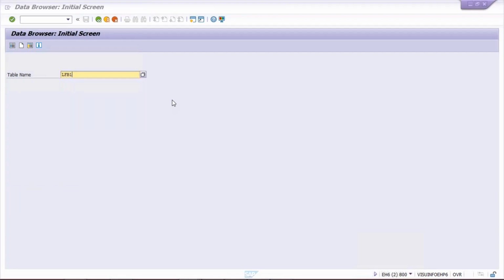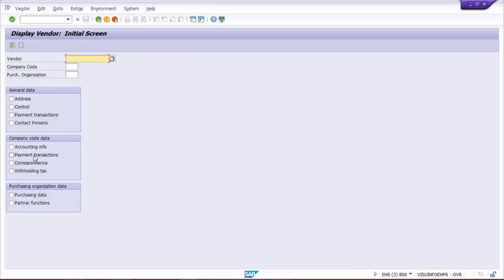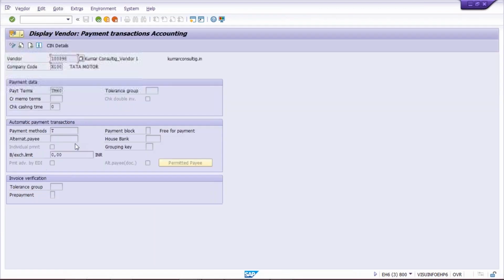Now here, since it is your terms of payment, look here, in payment transactions you'll find this payment terms. Let me show you guys. So here under payment transactions, we find this terms of payment.